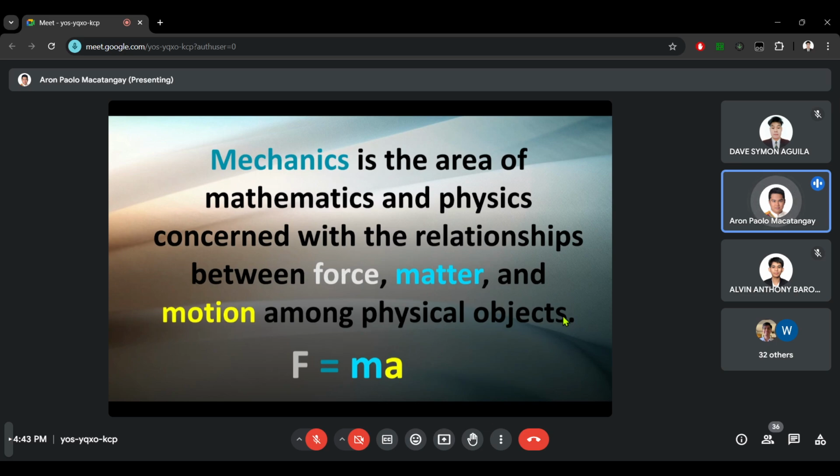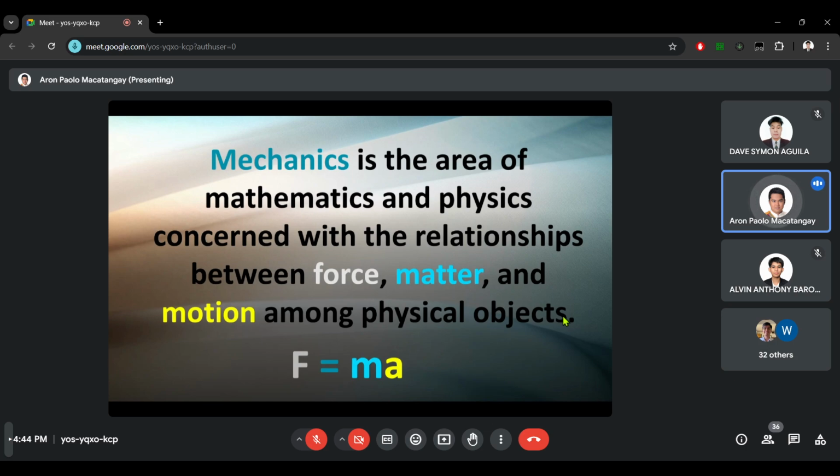Right? So there are relationships governing these three concepts: force, matter, and motion. And the relationships between them is dictated by the famous equation F equals ma, or force equals mass times acceleration. Right? Acceleration there is a representation of your motion because if the mass is accelerating, then it is in motion.